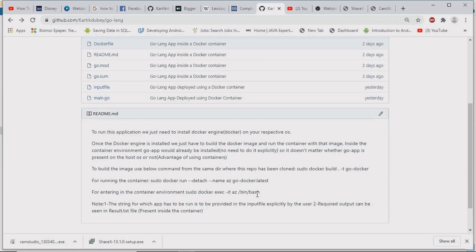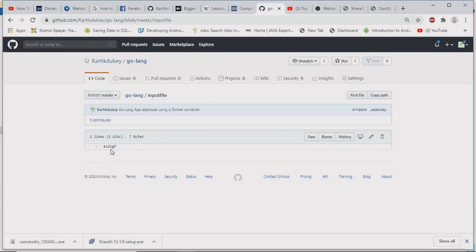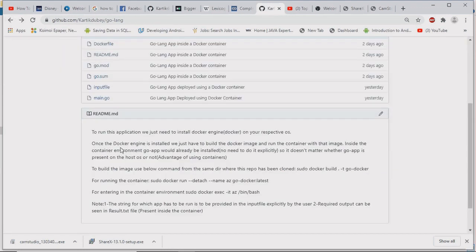One more thing I would like to bring to your notice is that for whichever input we want the next lexicographical string, we have to specify that explicitly in an input file. Like over here, I have given ECDIGF as an input, and it will give us the next lexicographical string based on this input. So if you want to check this application for another input, you have to give that explicitly in that input file, and your result will be stored inside the Docker container in a result.txt file.